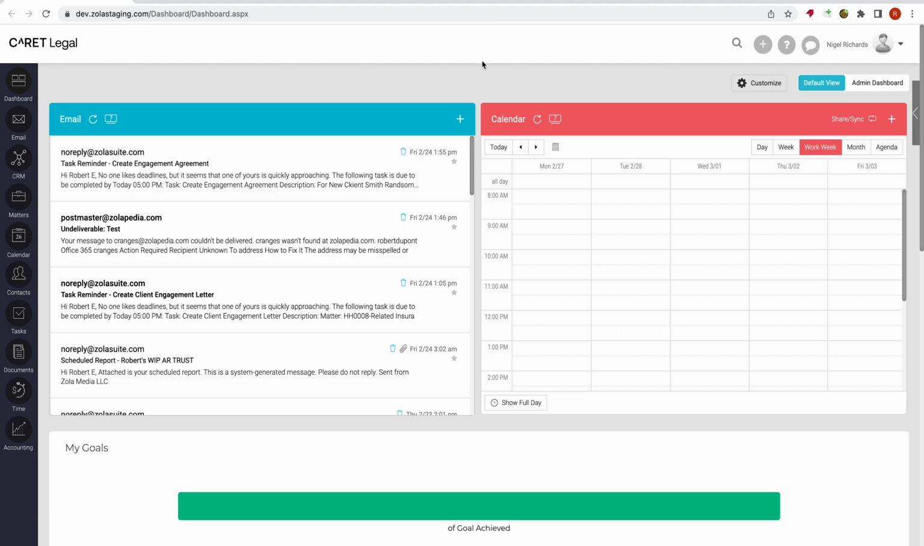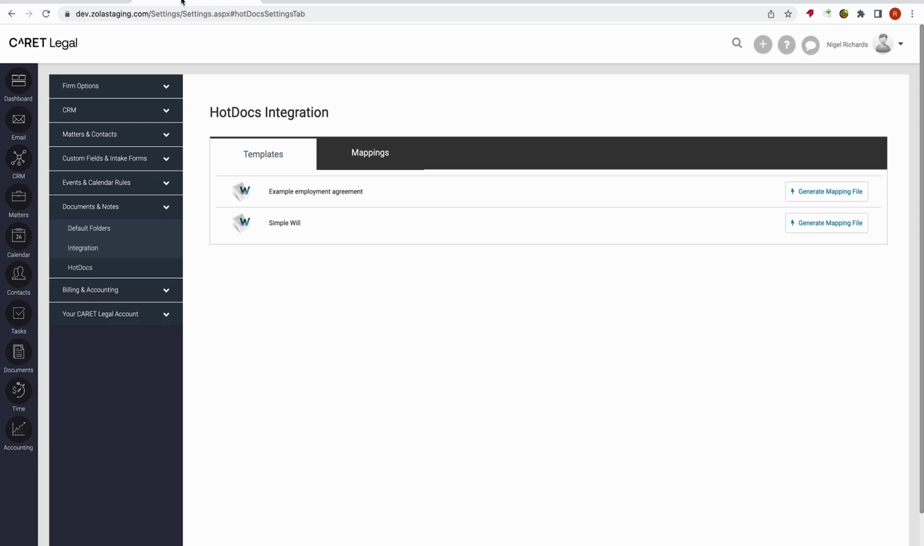Hello everyone, Raphael Lopez here, and I could not be more excited to show you all advanced document automation powered by HotDocs. Now that we have our document template generated, we will want to create a mapping file within CARET Legal. A mapping file is a way to take specific CARET Legal data points and pre-populate them into your HotDocs interview. These data points include standard contact and matter information, firm information, and custom fields, giving you all the versatility that you require. The templates and the mappings will be managed within firm settings under Documents and Notes.